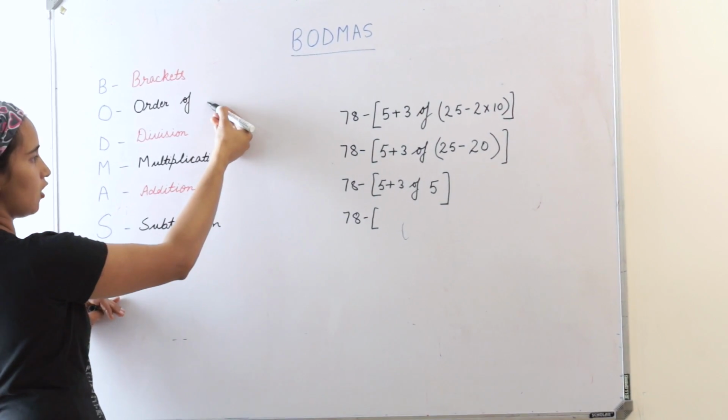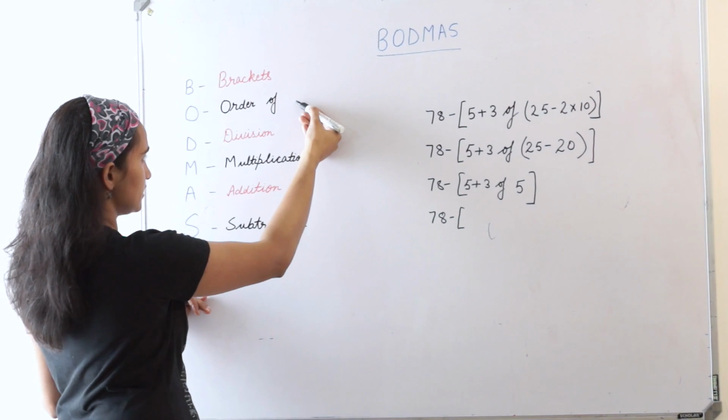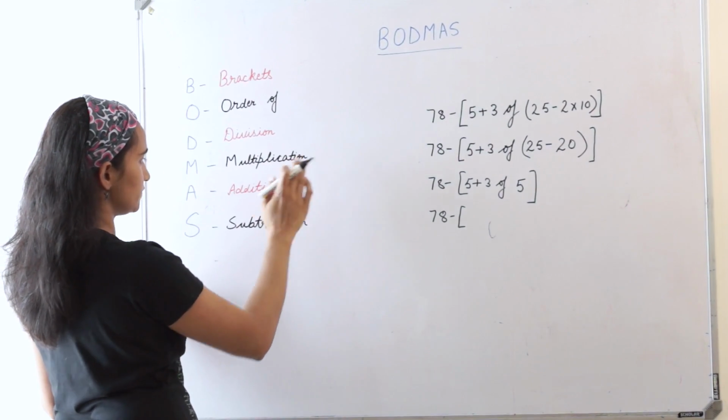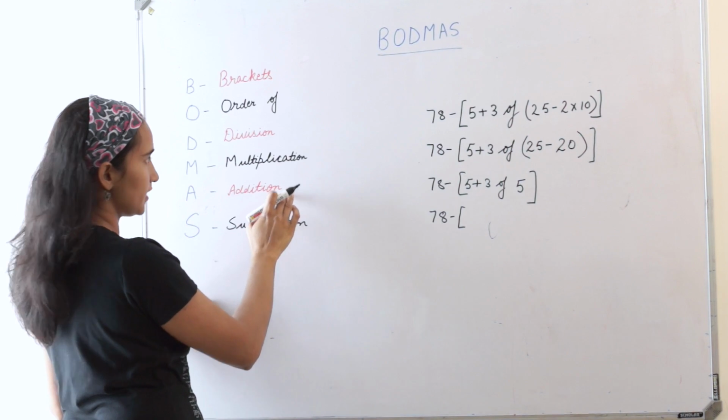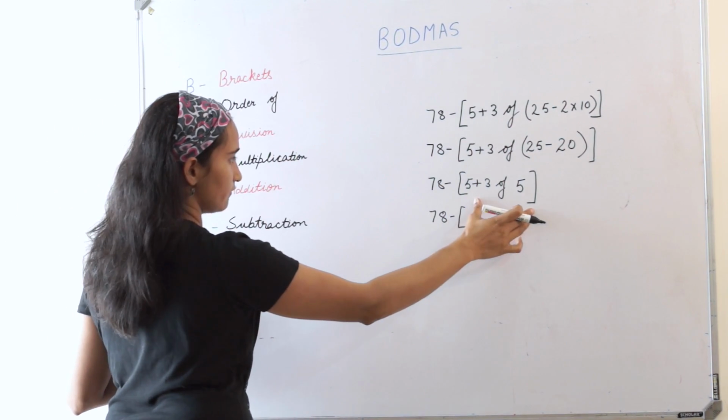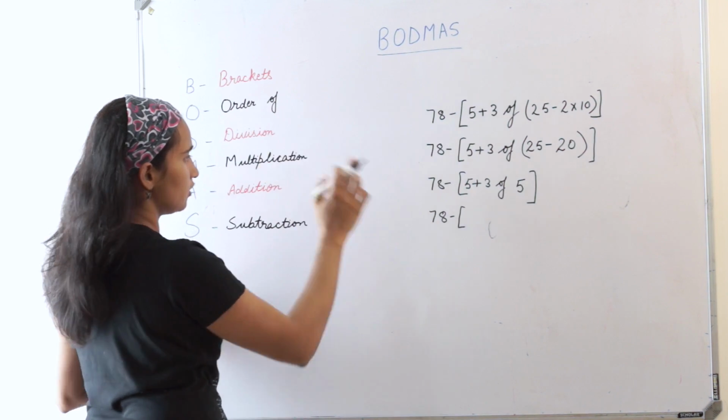Can you see? Of is coming first. Second number coming in second number. After that division, multiplication, then addition. But I don't have these operations. Yeah, I have brackets. So I am solving the bracket. After that I am doing of.